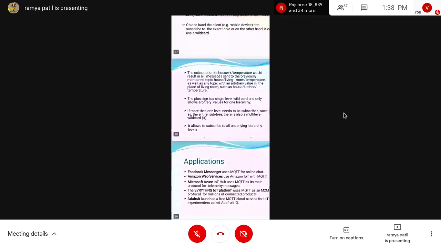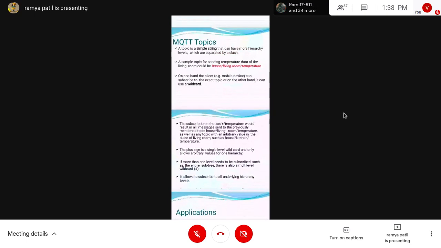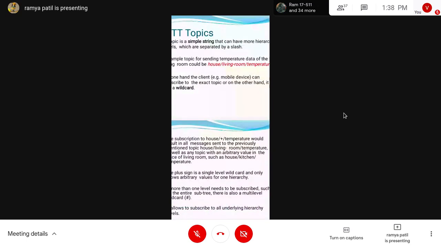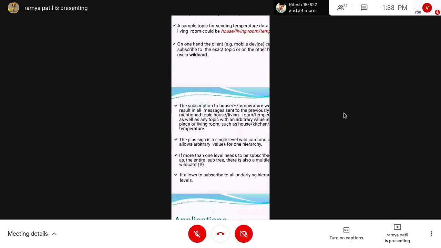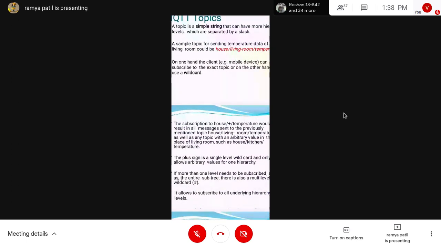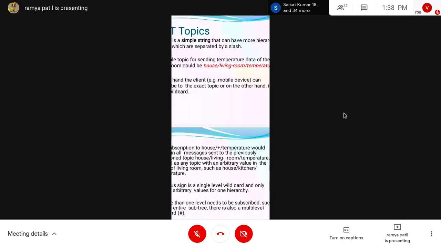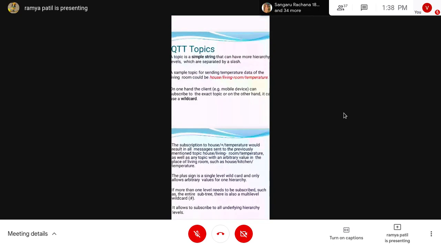If you use the hash symbol, it will give the entire house-related information, everything that starts with house. In the exact topic you are starting with house/. If you keep the hash symbol there, it will give all the rooms' information. If you give only house/+, then it will give you only one value, like house/living room/temperature. I think you understood now.